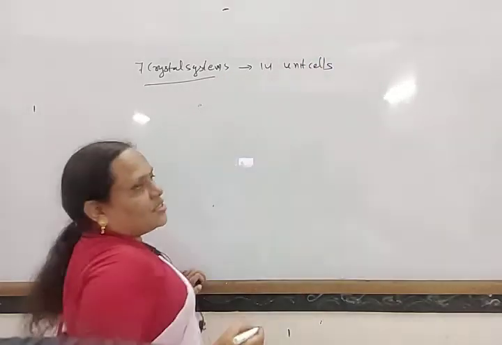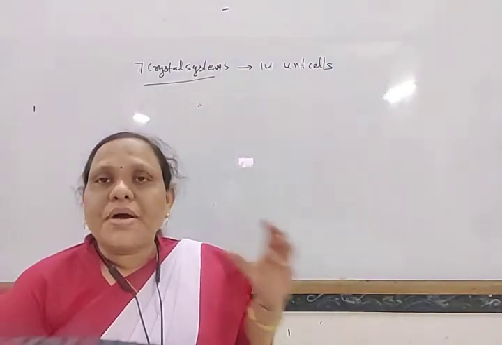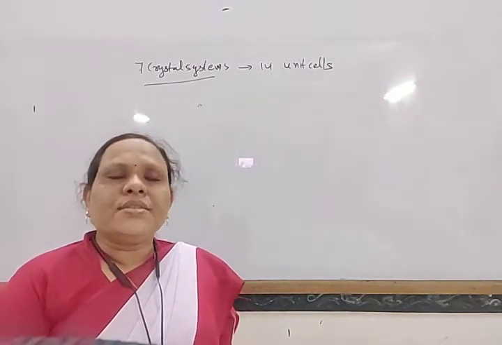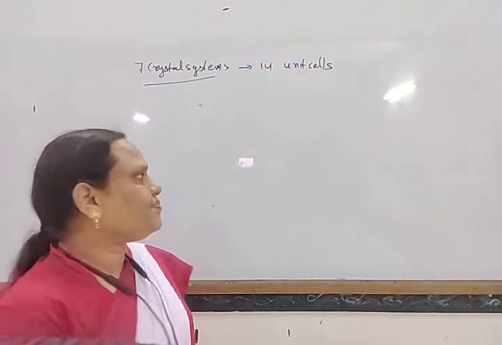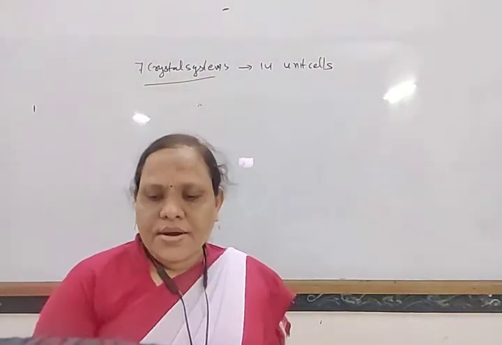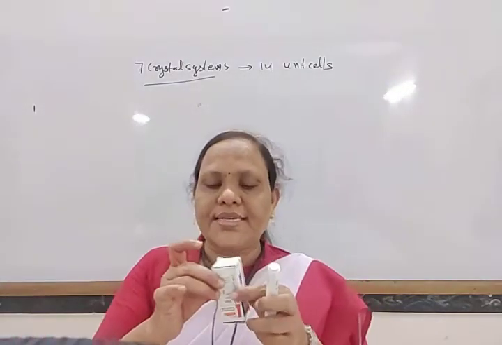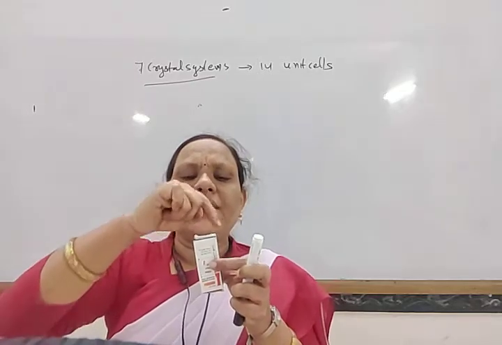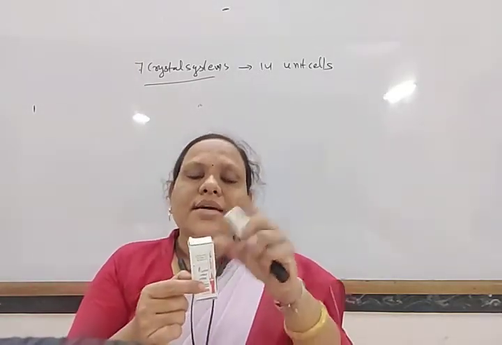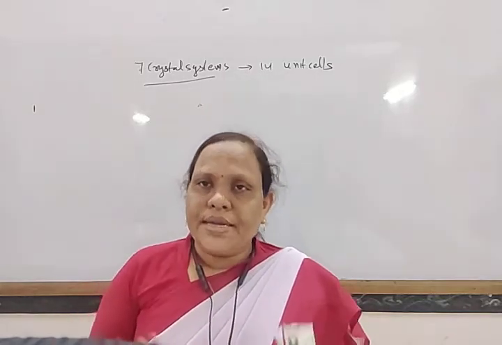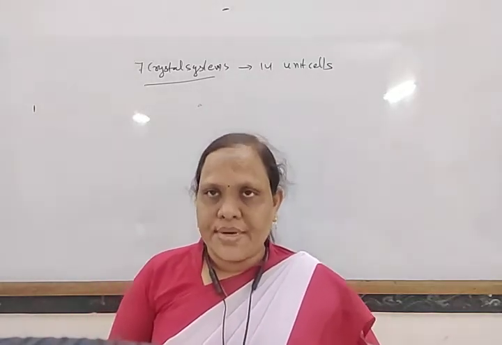In the unit cell, if the constituent particles are present only at the corners, suppose this is the unit cell, then that is known as a simple unit cell or primitive unit cell.